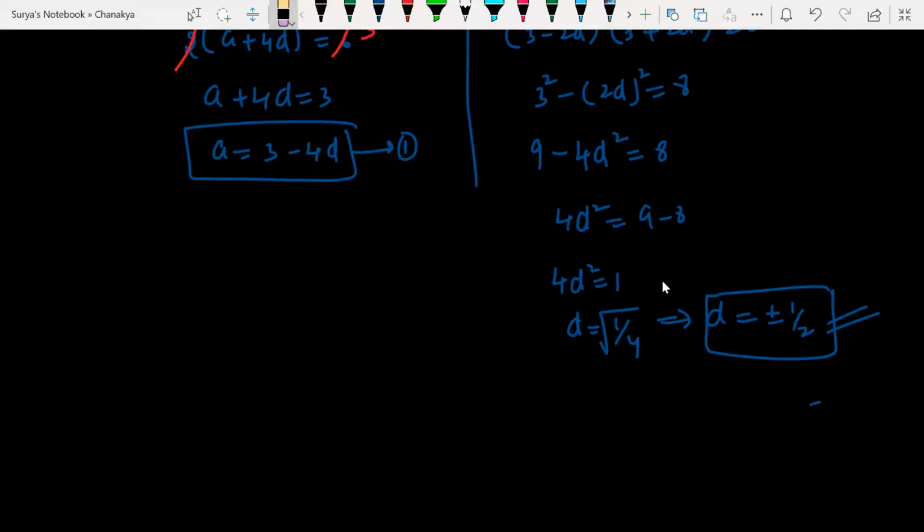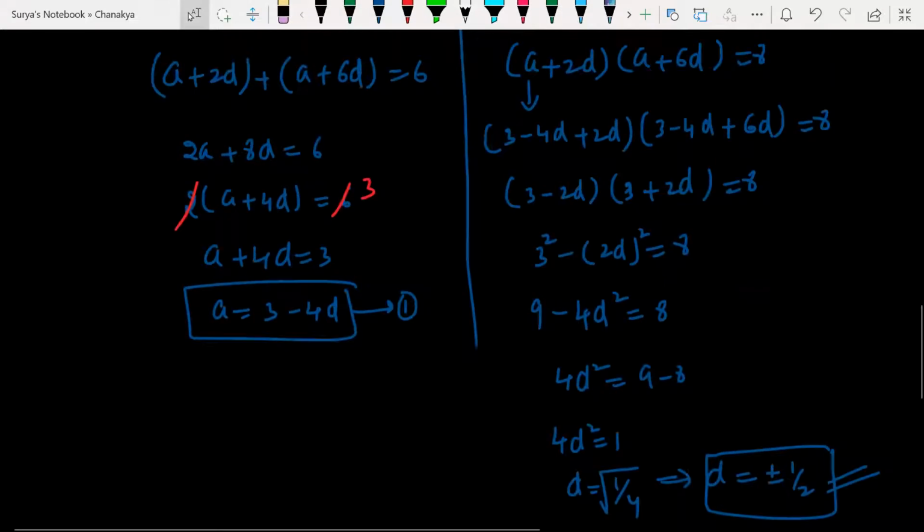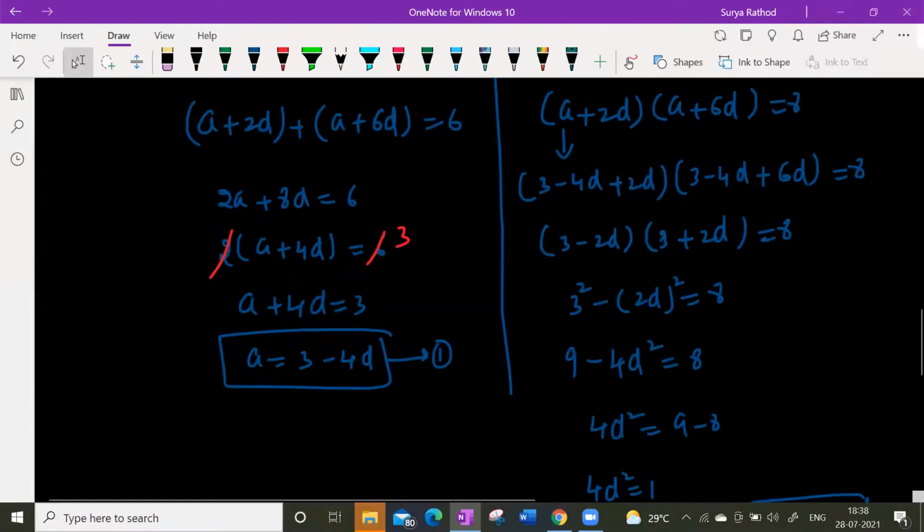Is it clear? Can you scroll up? Is it clear to everyone? Yes, sir. Are you getting my point? Pratyusha, are you getting my point? Srija, yes sir. Diksha, are you able to understand? Yes, sir.